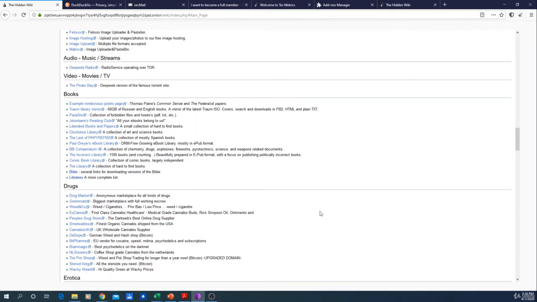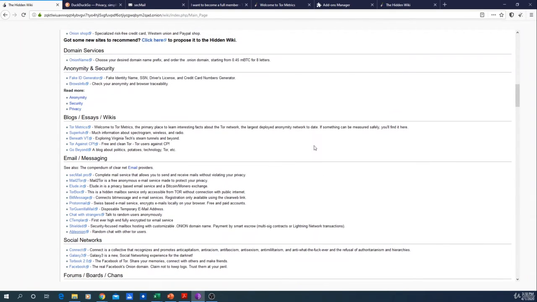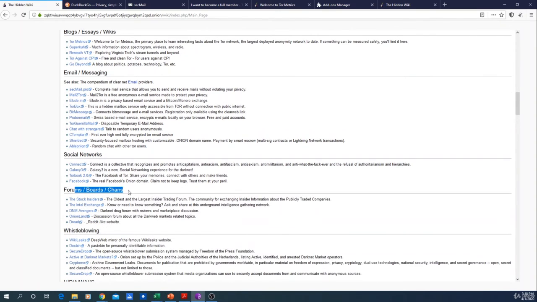I also suggest you visit some forums or places where you can talk with other people, for example, the blogs or forums. I really suggest you look at those. You can find interesting information about the deep web as a whole, and they can suggest some places and links.